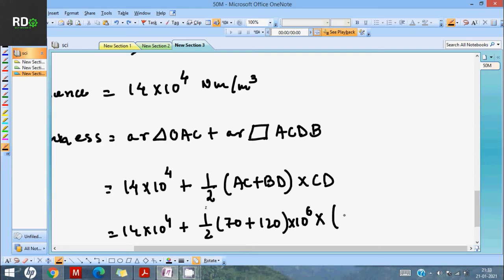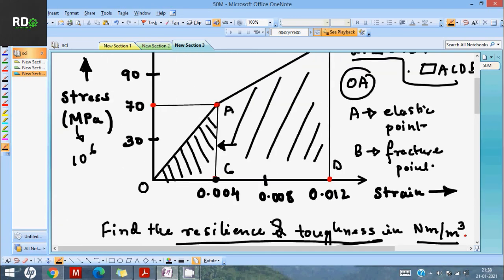Let me write it first. It is 0.012 minus 0.004. How have I found CD equal to this? Let me go back, the trapezium starts from this point.